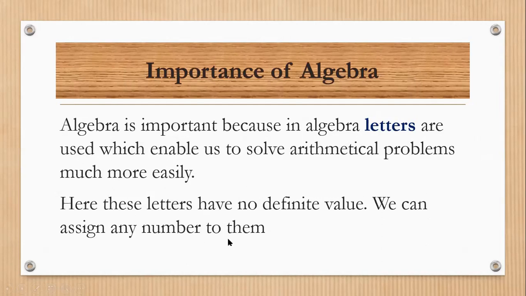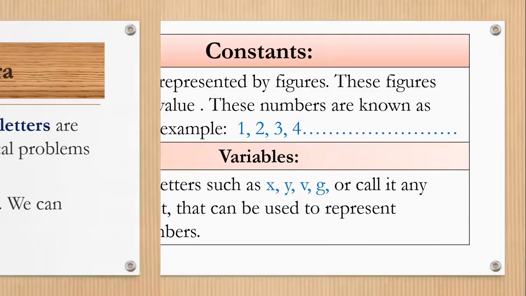For example, we are taking the letter X. We can assign any value to it, that means any number. Algebra is used for finding the distance, perimeter of an area, volume, determining the cost of something, and much more. That's why algebra is a very important branch of maths.